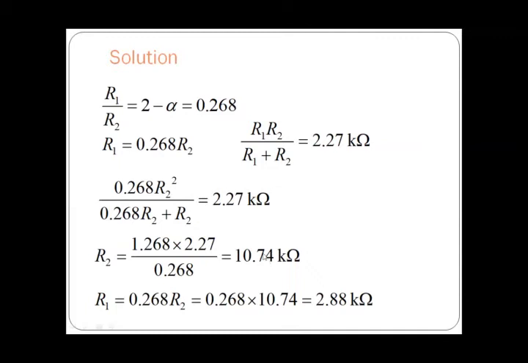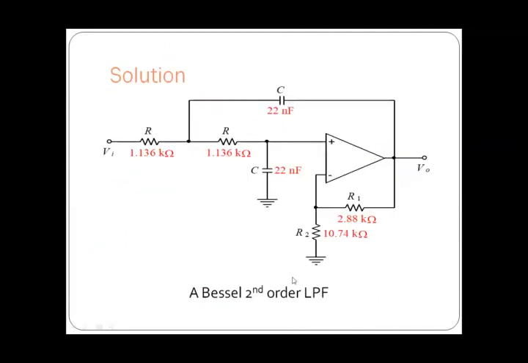Then we substitute this value, as we know that R1 by R2 is equal to 0.268. So R1 is equal to 0.268 into R2, that is 10.74, and we get the value 2.88 kilo ohms. So this is how we have designed the Bessel second order low pass filter.